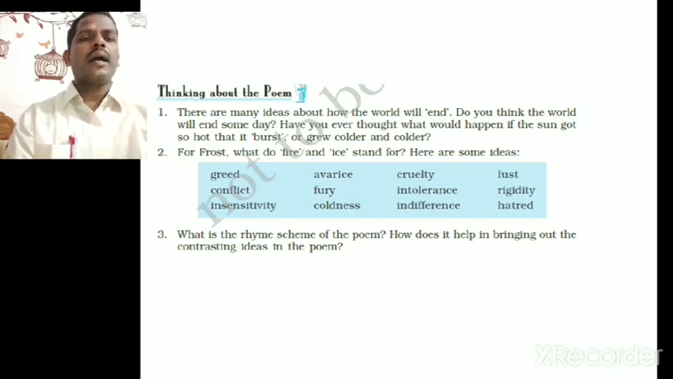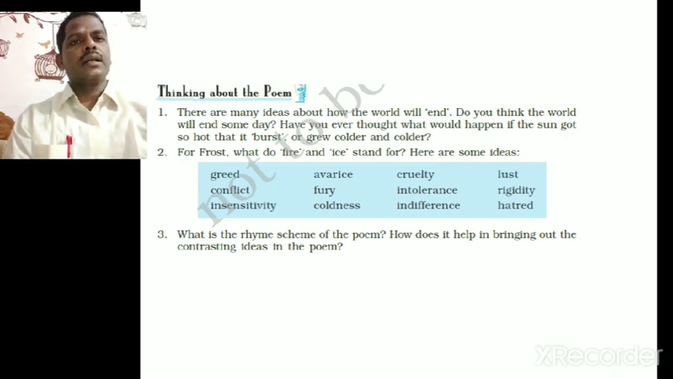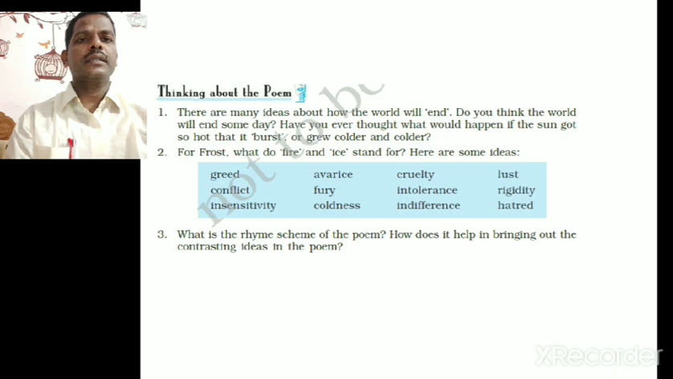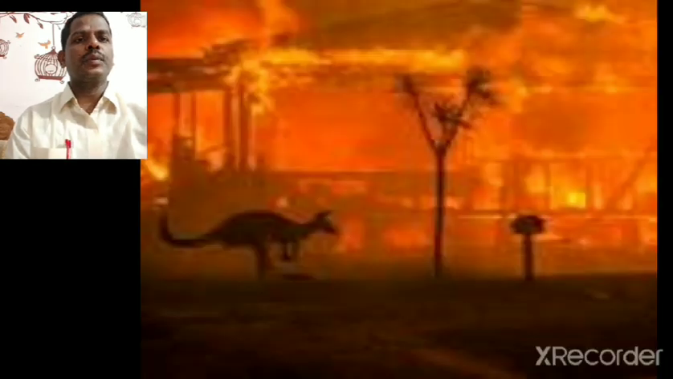So either fire or ice, something is leading to these qualities of human beings, and some are destructive, some are mild, and therefore these qualities also will end the world. Therefore we have to study the Fire and Ice poem. Even the rhyming scheme is also mentioned in the poem, we will study it very well. I hope you understood the poem.